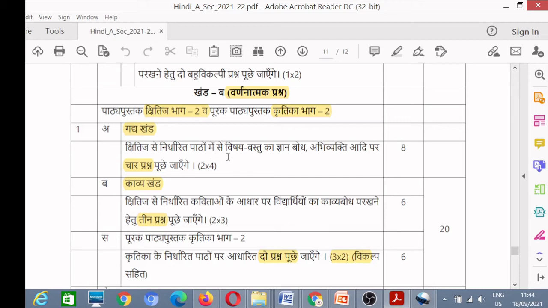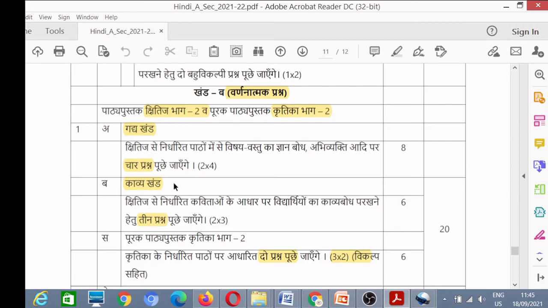Now, Nirdharit Path, that means selected lessons. You have to prepare only selected lessons, that means you have to use the reduced syllabus. Now, total marks are 8 marks here and 2 into 4, that means the questions are of 2 marks and the number of questions will be 4. So these are 4 questions of 2 marks each from Kshitij. That means you will be asked very short or short answer type questions here.